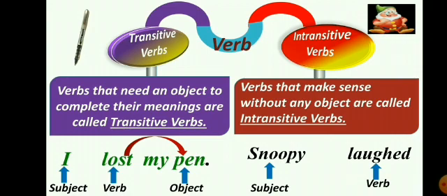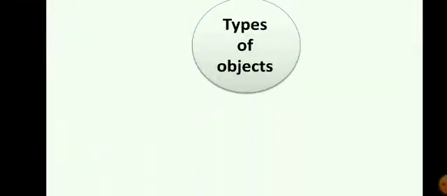It means we don't require any object for the verb laughed, and the sentence is complete. So here, with no object, this laughed is an intransitive verb.